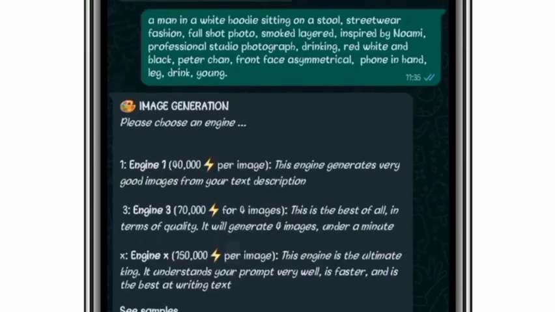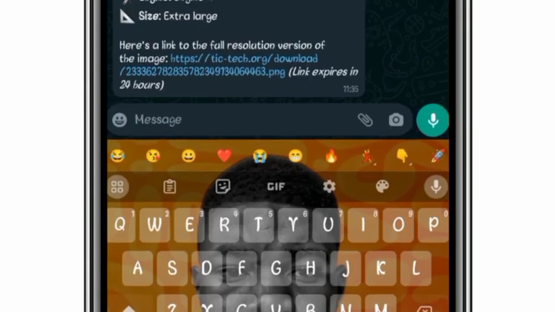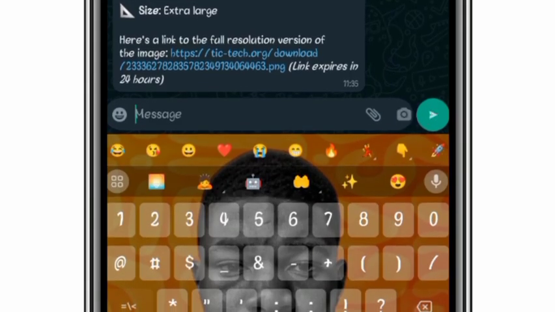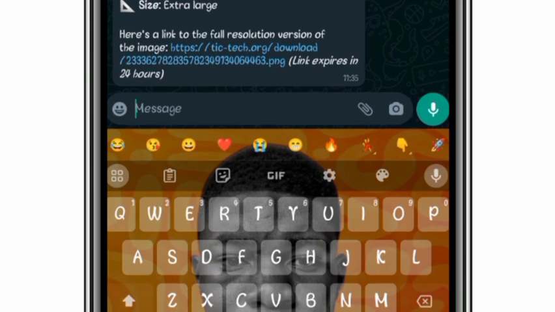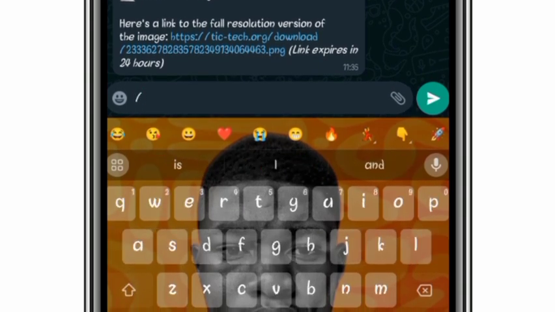So let's check on how to send a point between users. Let's cancel this first.